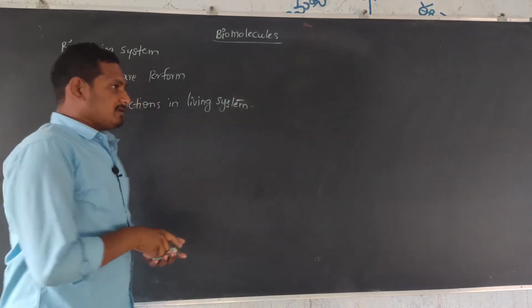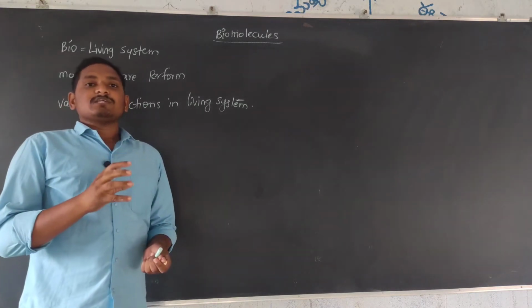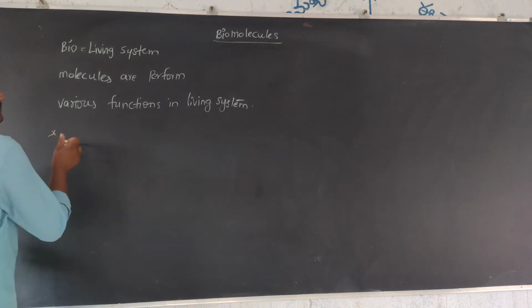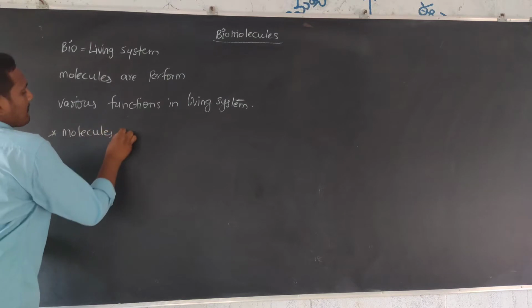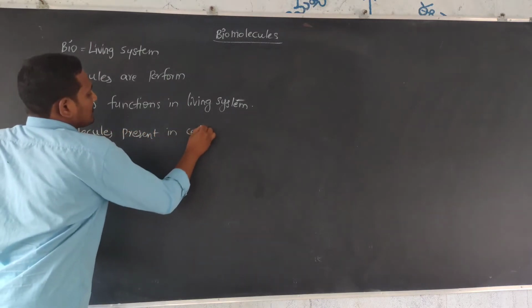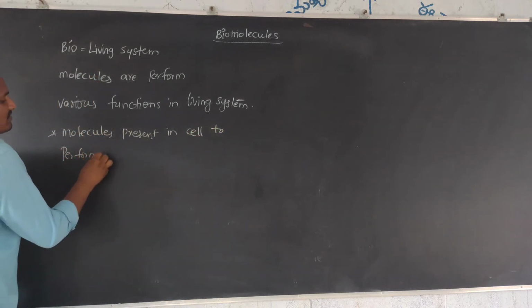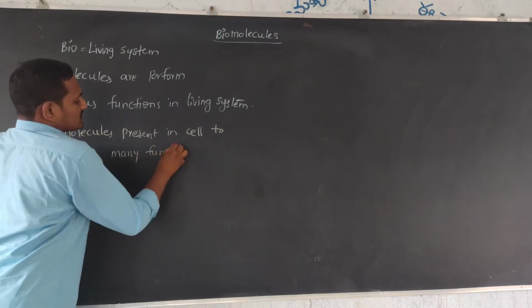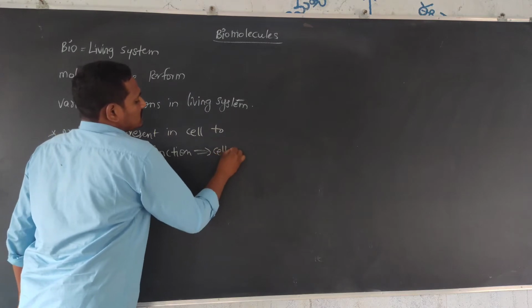Many biomolecules are present in the living system, and that is called the cellular pool.